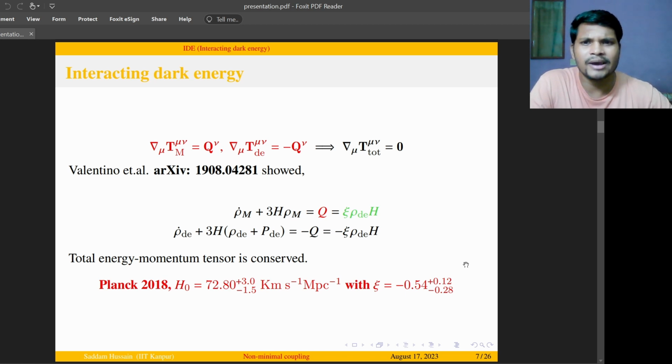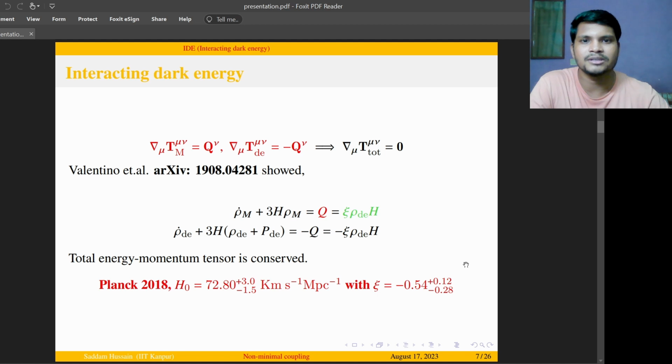Now, recently, Di Valentino and collaborators have shown that if Q depends on the dark energy density and the Hubble parameter, then using the Planck 2018 data, the Hubble constant comes out to be 72.80 with chi negative. Chi negative means that Q is negative, which implies that dark matter is releasing its energy to dark energy.